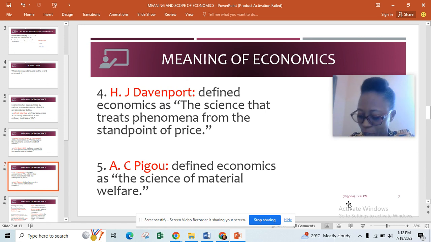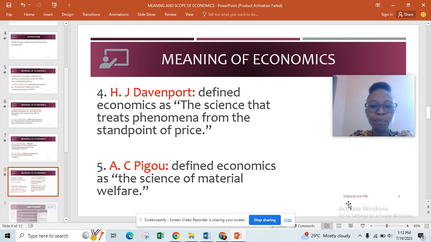All right, so the fifth person, A.C. Pigou, said economics is a science, also a science of material welfare. Material welfare. And what is that material welfare? We're talking about wealth, creation of wealth, production of wealth, distribution of wealth that will increase the standard of living of people. Majorly, this definition is talking about the production of goods and services that will increase people's standard of living. So it's the science of material welfare.